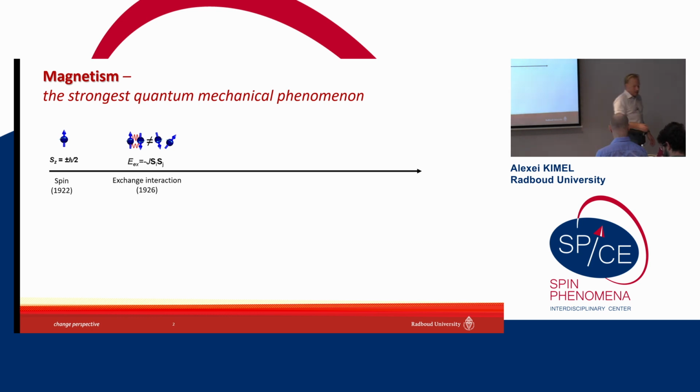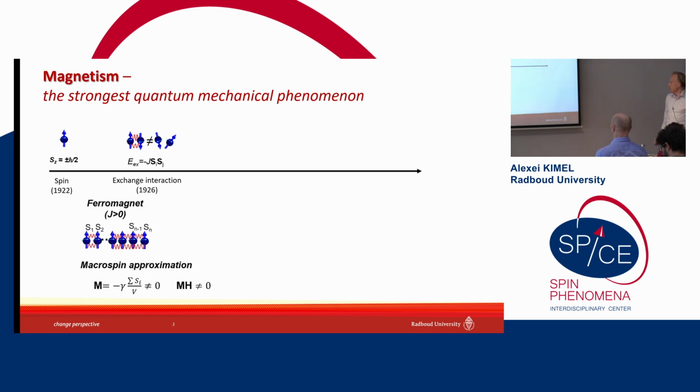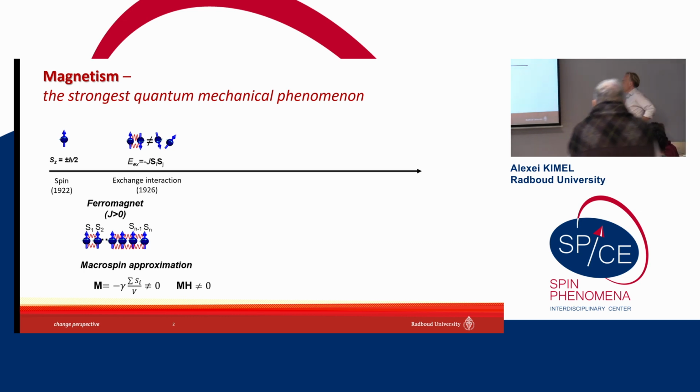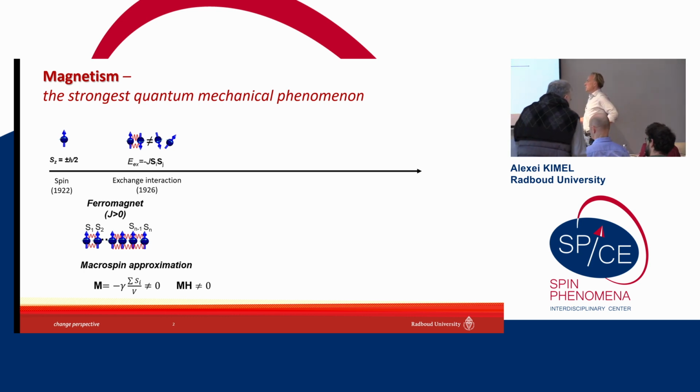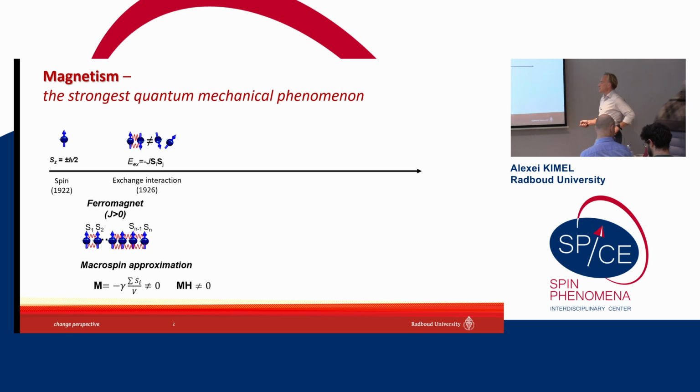And depending on the size of the exchange constant, we have either ferromagnetic materials where all spins point in one direction, and then we can introduce net magnetization. Net magnetization has the very same symmetry as the magnetic field. That's why we can control magnetization with the help of external magnetic field. We can read out a magnetic state of ferromagnets detecting magnetic fields.